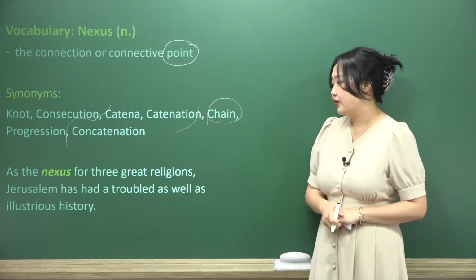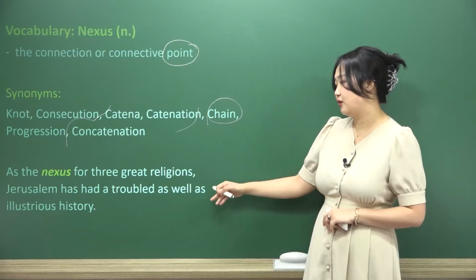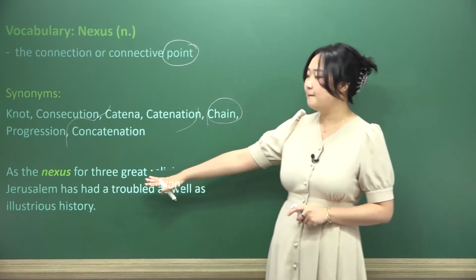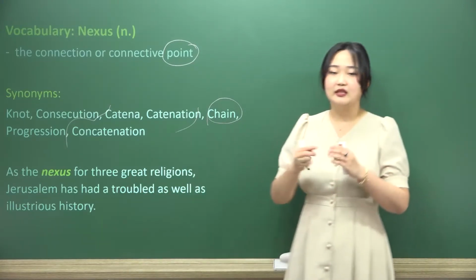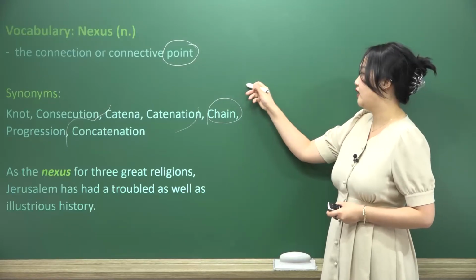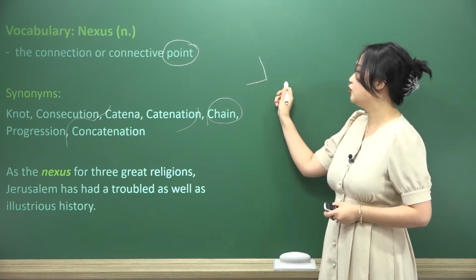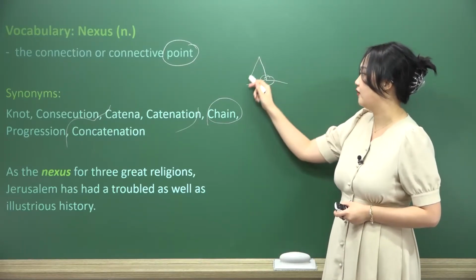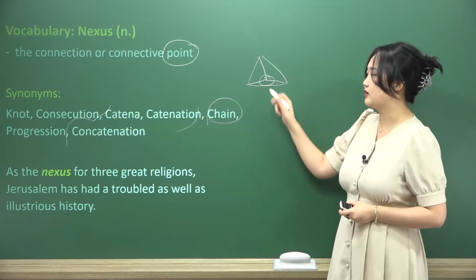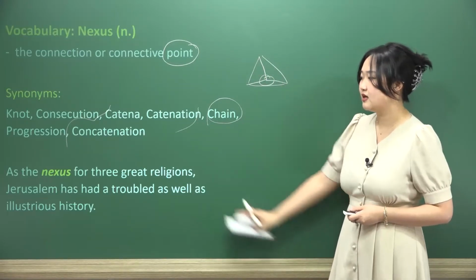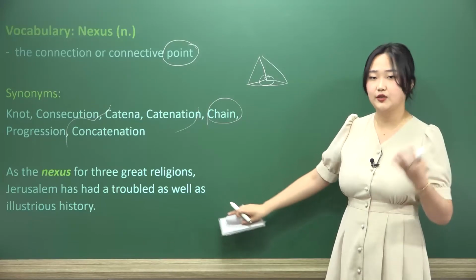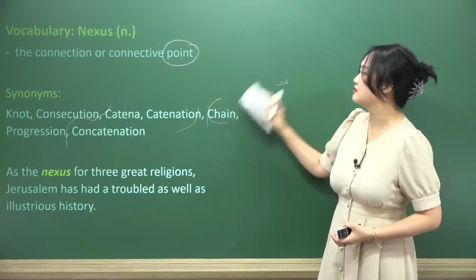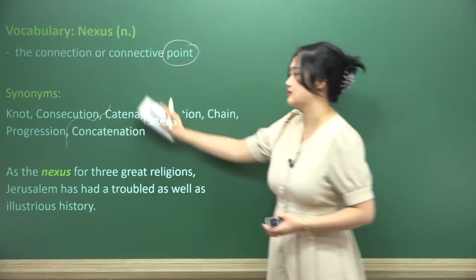As the nexus for three great religions, Jerusalem has had a troubled as well as illustrious history. So as the main point, the connective point, the point that is, of course, let's say on some kind of cube, for instance, or a triangle, this would be considered a nexus. If we're talking about a pyramid, that is where they connect. That would be considered the nexus. As the nexus, Jerusalem connects three different religions together. Therefore, we can call it a nexus. The city itself, the area itself is a nexus.